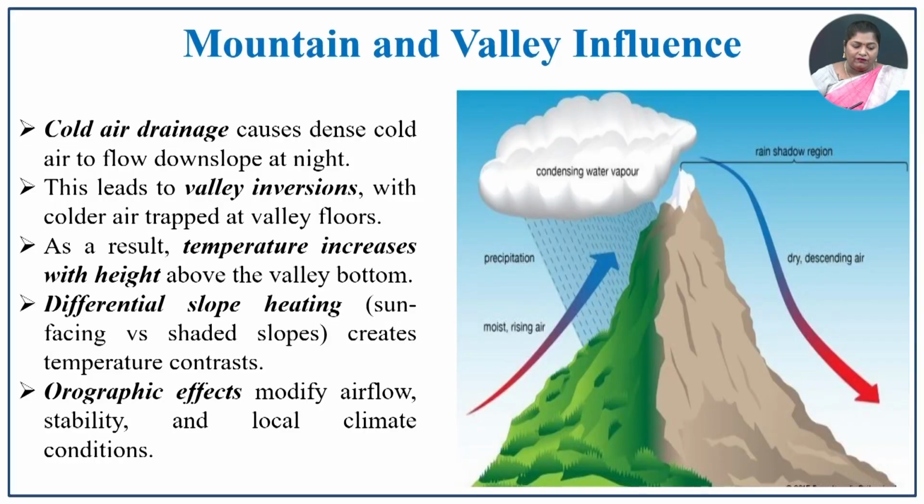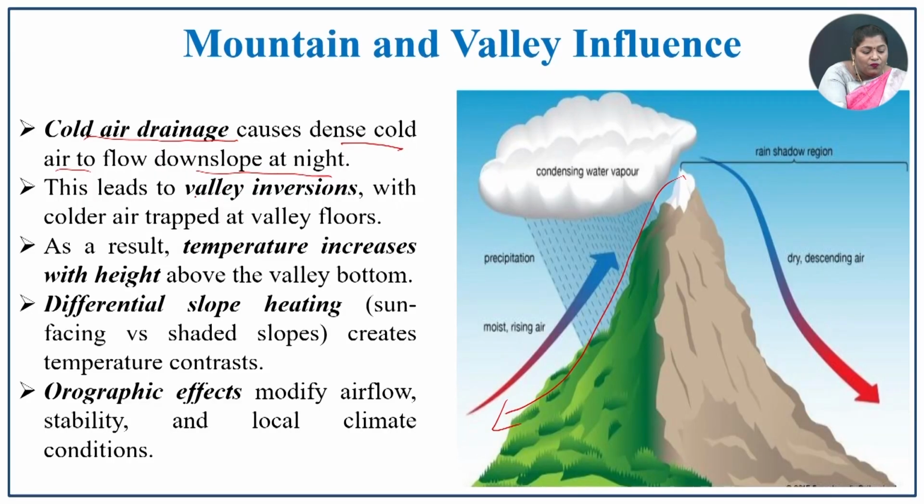Mountain and valley influence. How do the mountain and valley influence the vertical temperature distribution? Cold air drainage causes dense cool air to flow down slope at night. So, at night, the cool air flows down the slopes.